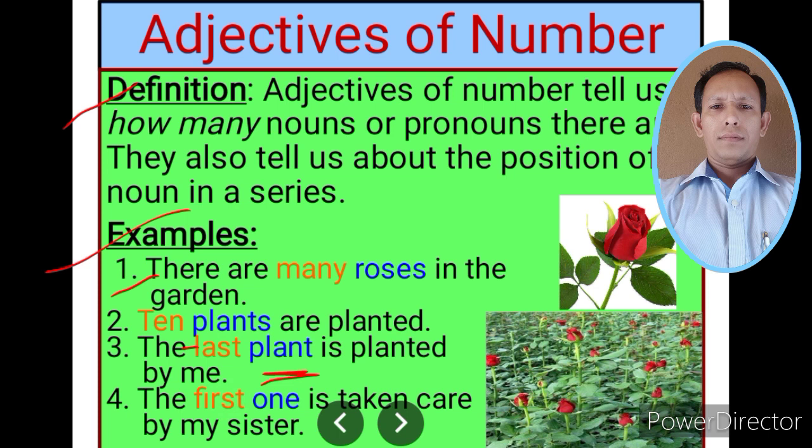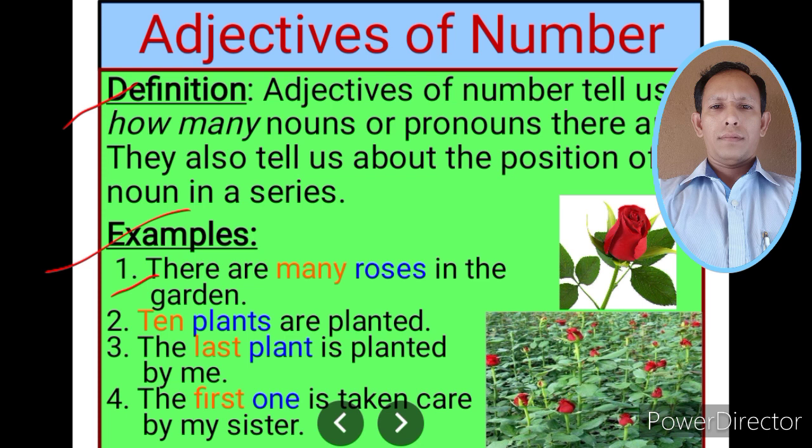Last one. Similarly, in the fourth sentence: The first one is taken care of by my sister. So, here the noun is one, standing for the first rose plant, and the adjective first is also indicating the position of the plant. Which one? The first one. So, the adjective first and the adjective last are indicating the position of the plants in a series.